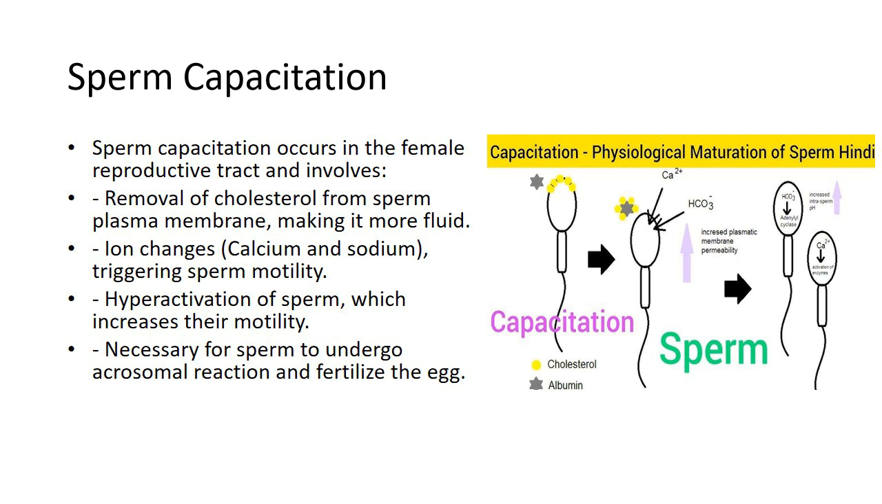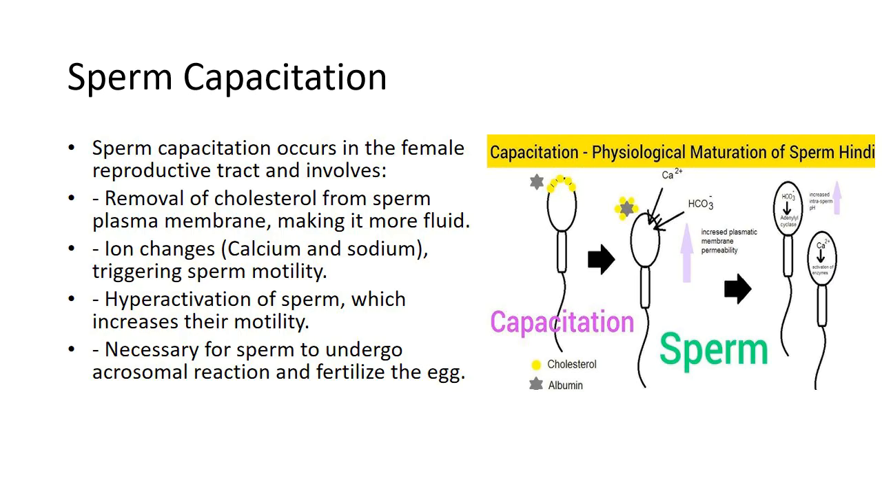Key aspects of capacitation. Location. Capacitation occurs in the female reproductive tract, specifically in the uterus and fallopian tubes, after the sperm have been deposited in the female genital tract during intercourse.